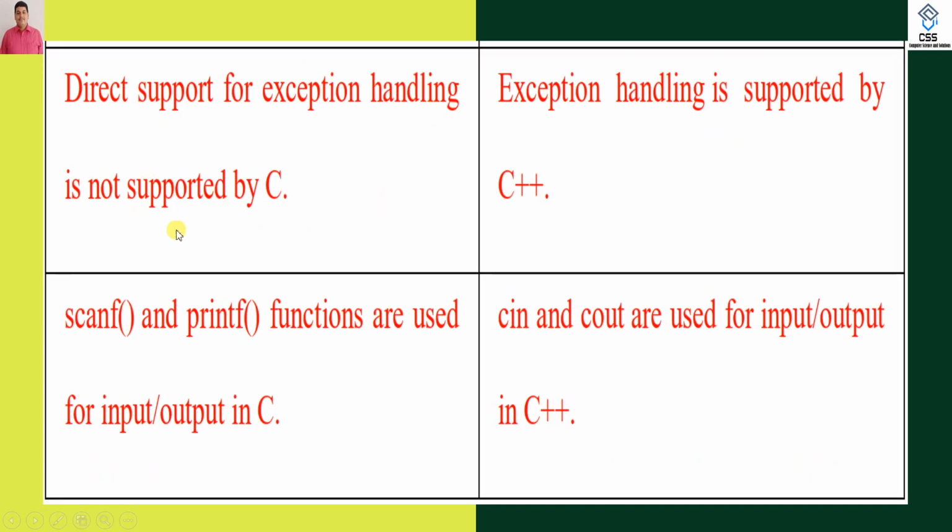Exception handling is not supported in C. Exception handling is supported in C++. What is exception handling? There are two types of error. One is compile time error, one is runtime error. A compile time error or syntax error means if you are missing a semicolon, making a capital-small mismatch, or missing a curly bracket, that is your compile time error.